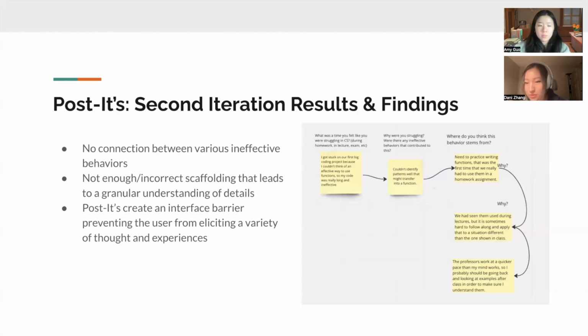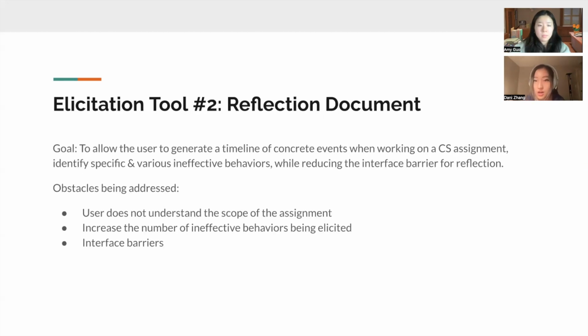We also believed that the post-it notes created an interface barrier that prevented the user from eliciting a variety of thoughts and experiences, because users did not usually create more post-it notes than what was already provided in the given template. Our second elicitation tool utilized a reflection document, and the goal was to allow the user to generate a timeline of concrete events when they were working on a CS assignment. This would help them identify specific and various ineffective behaviors while reducing the interface barrier for reflection.